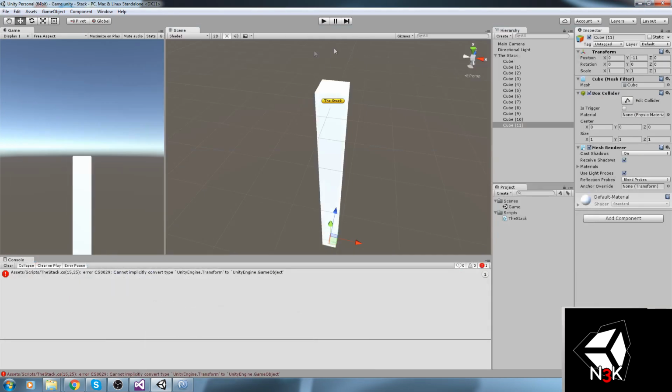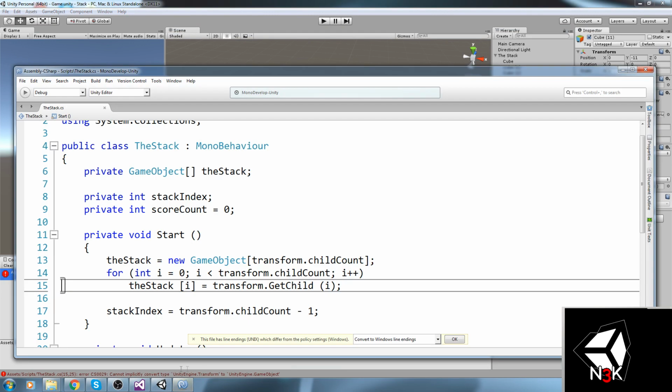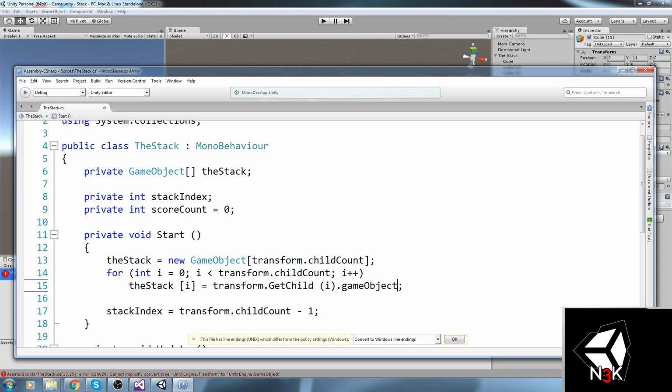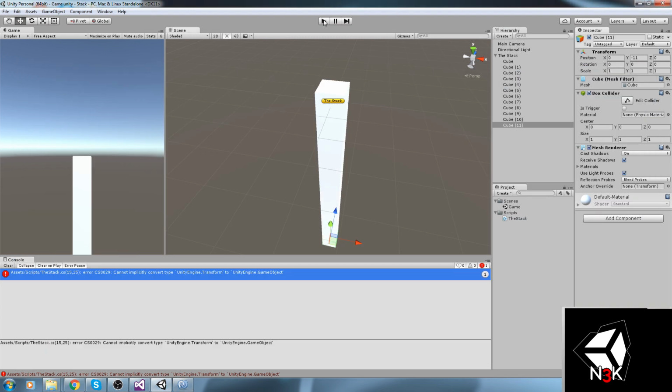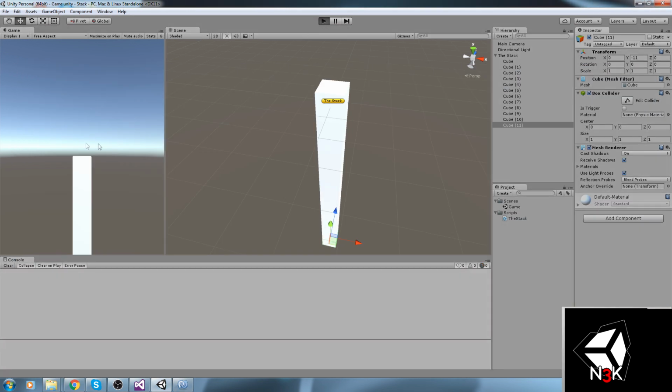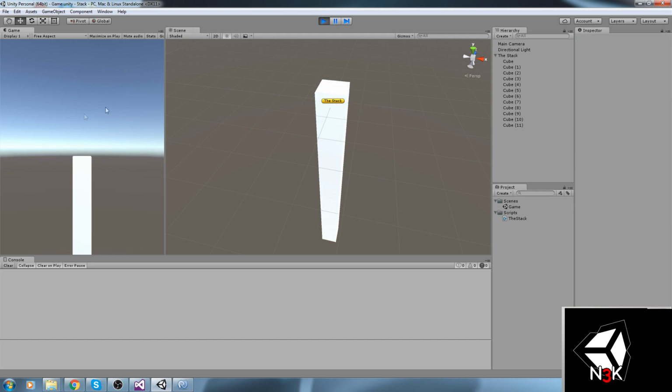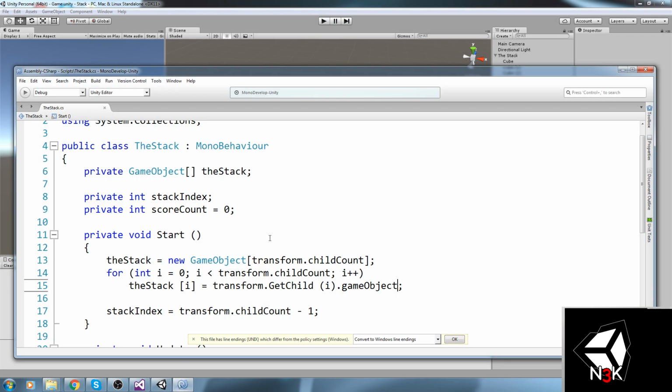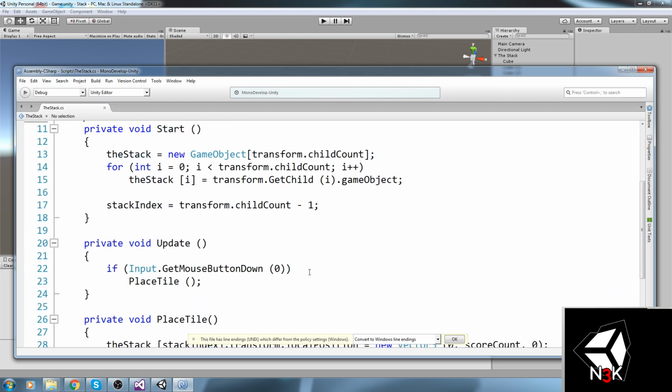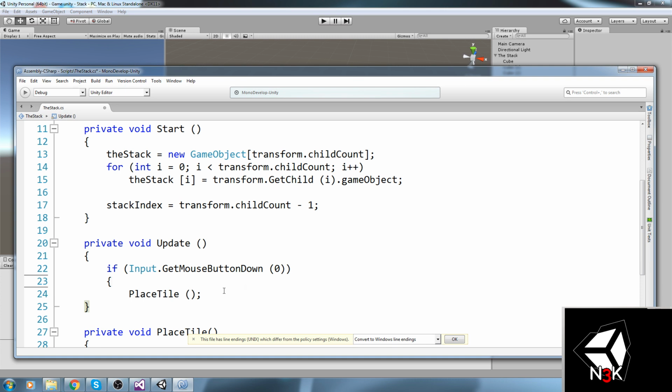Okay, so let's take a look at this right now. First, we have an error, so we're going to go fix that. Transform.GetChild.gameObject. Okay, and we never increment the score, so that's another thing I need to do. So in the update, I'll actually put that in brackets like so.